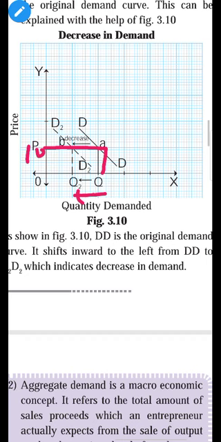But because of a fall in income, fall in population, fall in taste, bad taste of the commodity, because of the price of a substitute, demand decreases because of other factors, not because of price. The price of the commodity remains constant. So demand decreases from Q to Q2, and the demand curve shifts to the left-hand side. You can see this is the decrease in demand, D2 D2, in the diagram. So this is called decrease in demand.